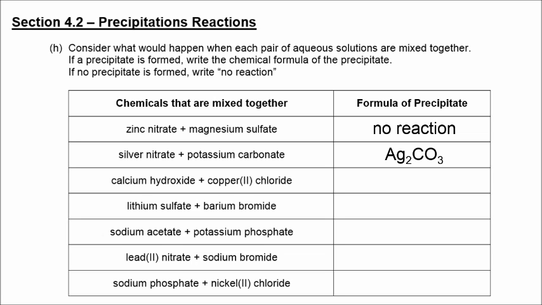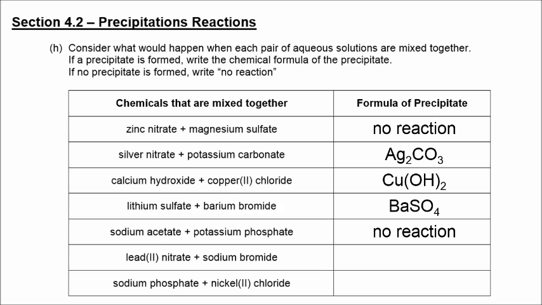Then we get calcium chloride and copper hydroxide. The precipitate would be copper hydroxide. Lithium bromide and barium sulfate are the products in the next reaction, and the precipitate is barium sulfate. Then we have sodium phosphate and potassium acetate. Those both contain group 1 cations, so no precipitates would be formed because both products are soluble.